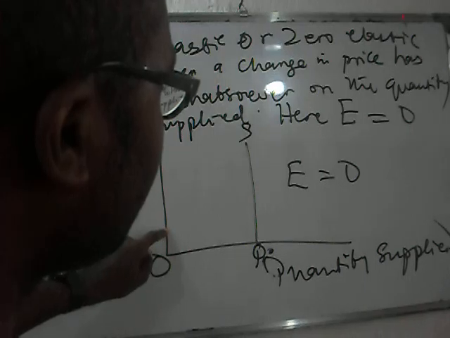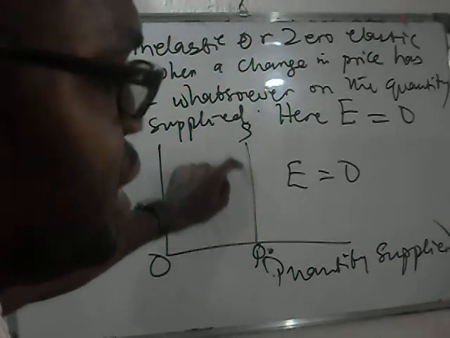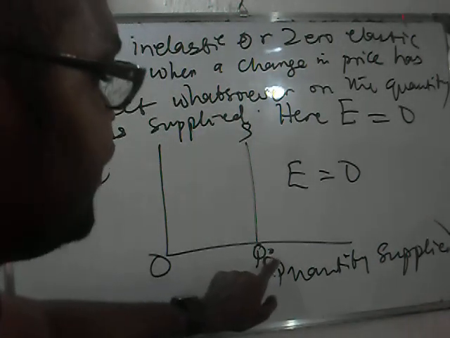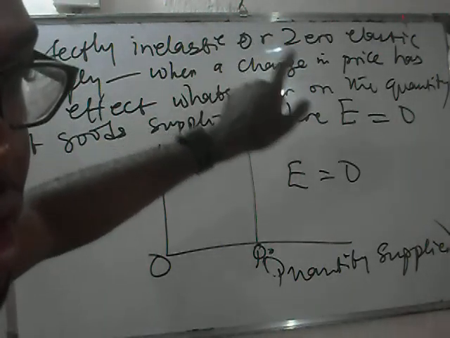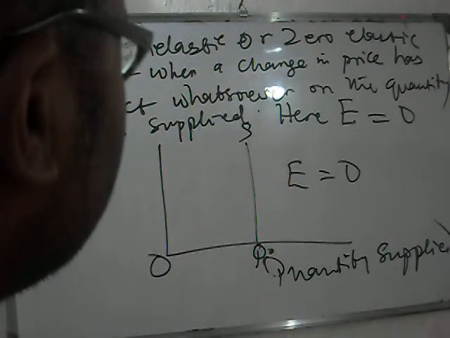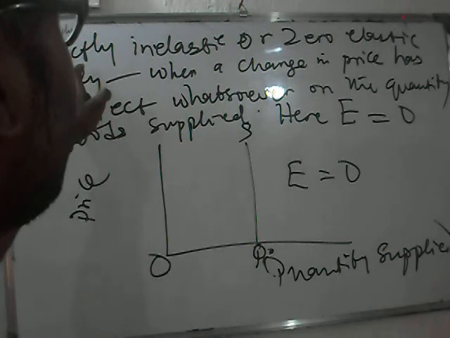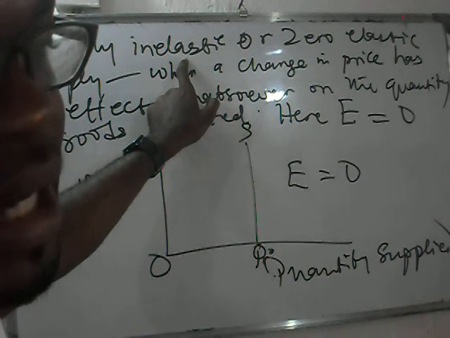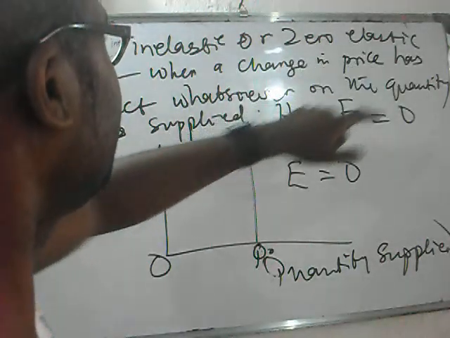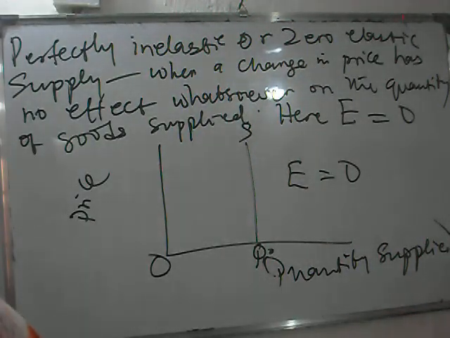Even if the price moves from here to here, the quantity is still the same thing. Q0. It doesn't change from Q0. It remains. Is that clear? That is what we know as perfectly inelastic. Another word for perfectly inelastic supply is zero elasticity of supply. Is that clear? Write it down.